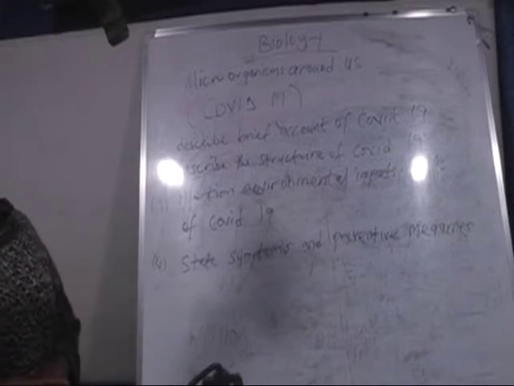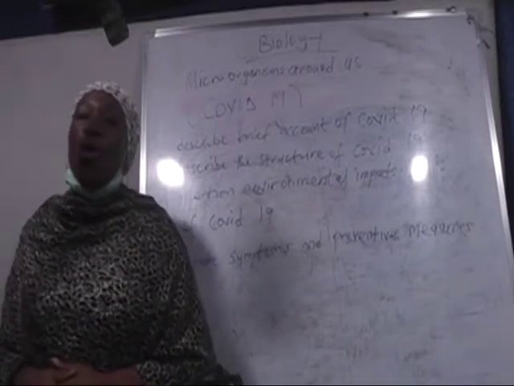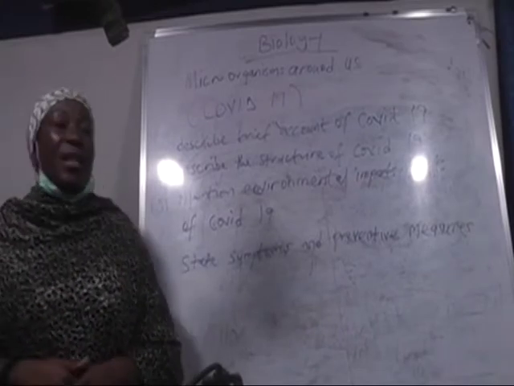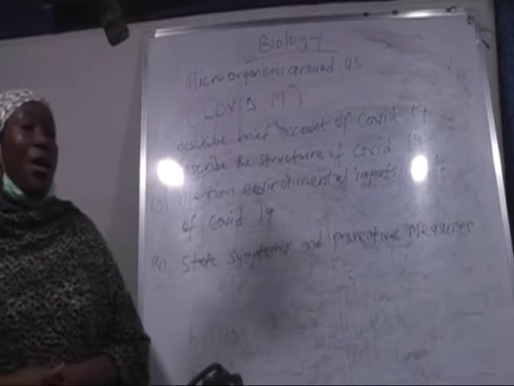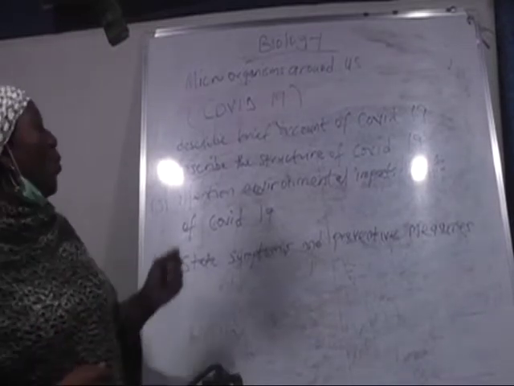Today, we shall be talking specifically about a particular type of virus, which is known as COVID-19. This COVID-19 has hit big time on the environment and all over the world.